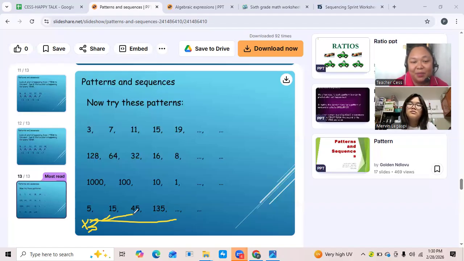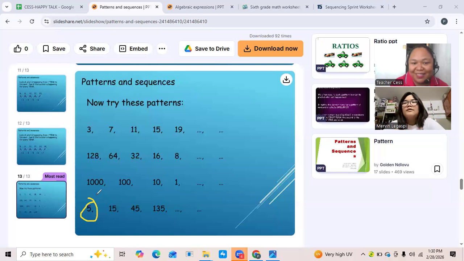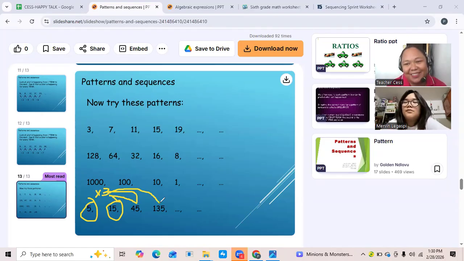What do you think, Amira? Let's check. 5 times 3, that is 15. Okay, 15. That is correct. And if you're going to multiply 15 by 3, that is 45. Okay, so it means we have a common ratio here. Positive 3, multiplied by 3. And if you're going to multiply 45 by 3, that is 135. So it means the common ratio of this sequence is multiplied by positive 3.